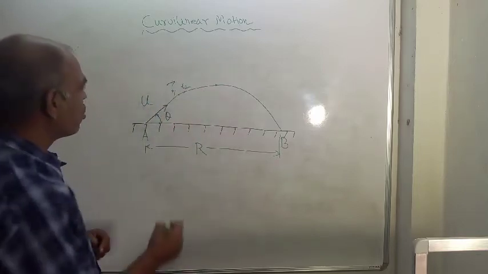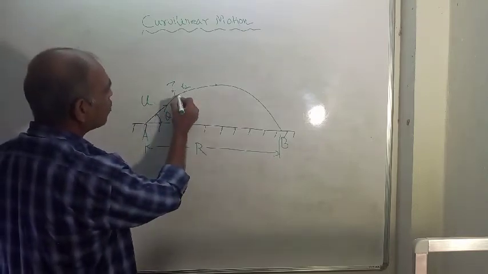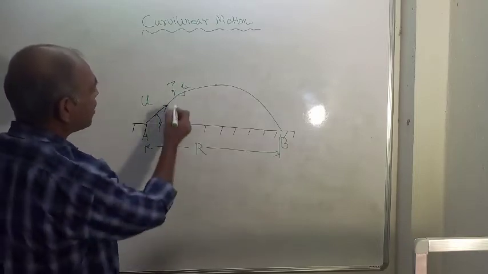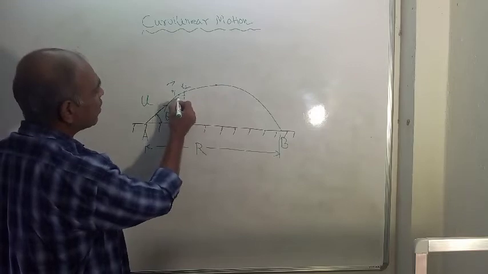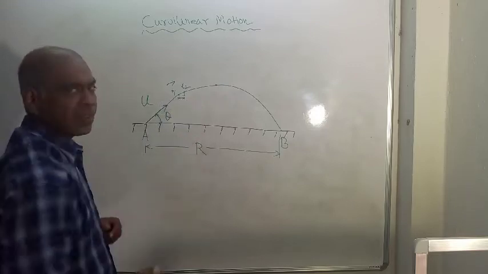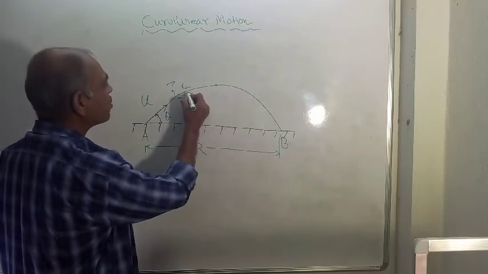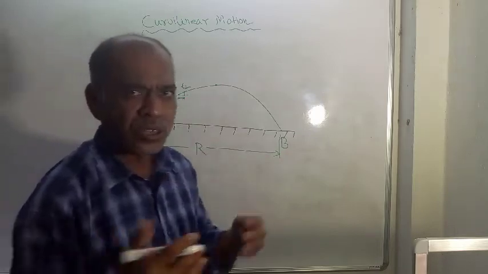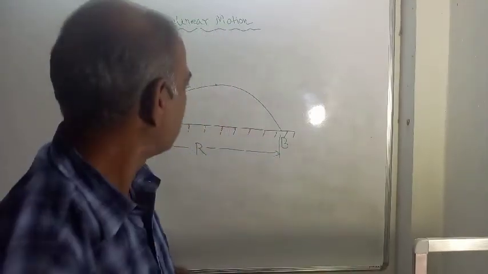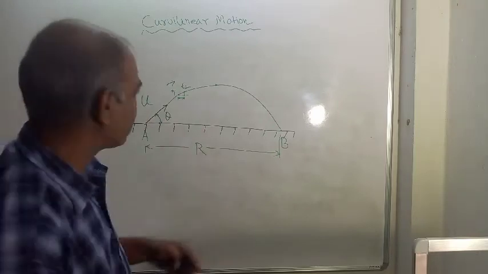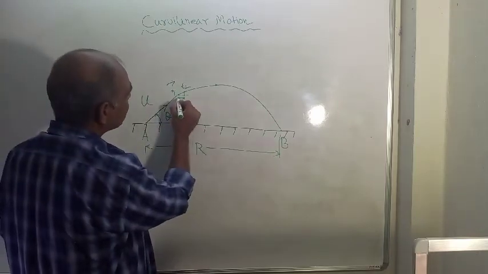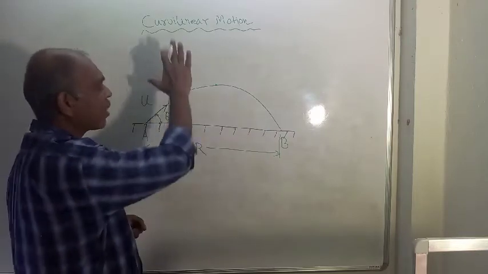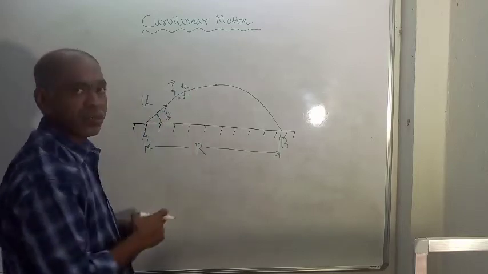If you draw a horizontal line and a vertical line, you can see there is a little change in x direction and a little change in y direction, because these two points are in close proximity to each other. So there is a horizontal movement as well as a vertical movement, in the upward direction.